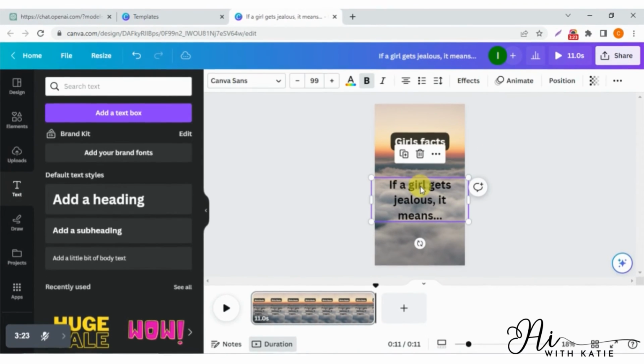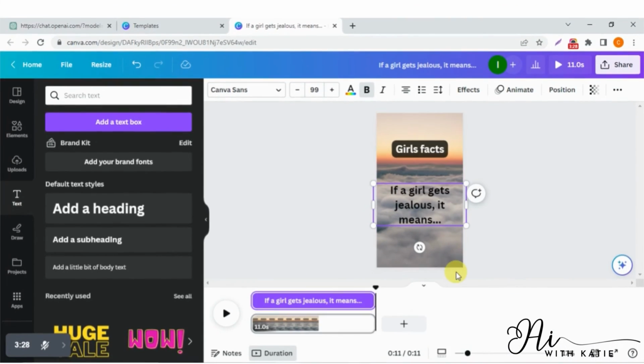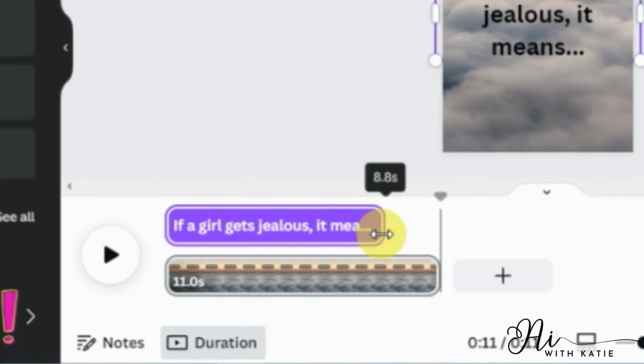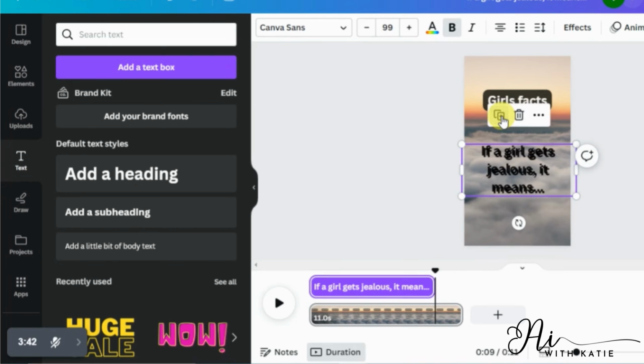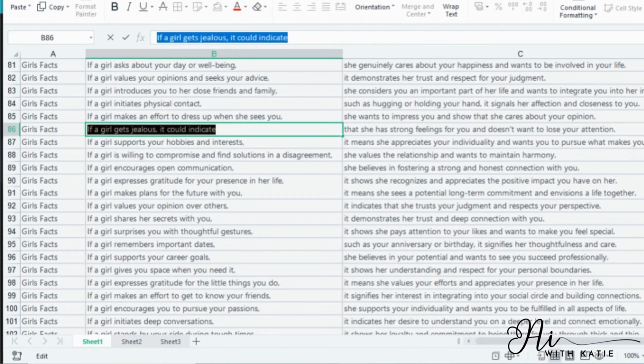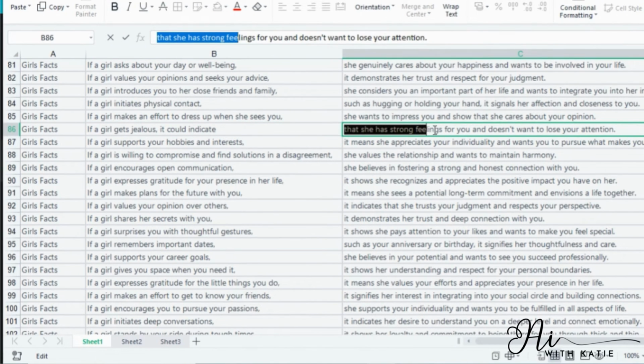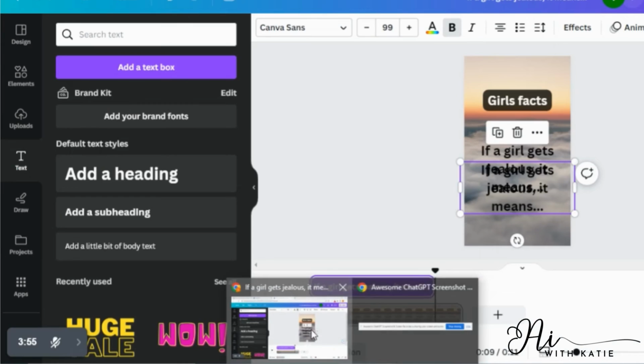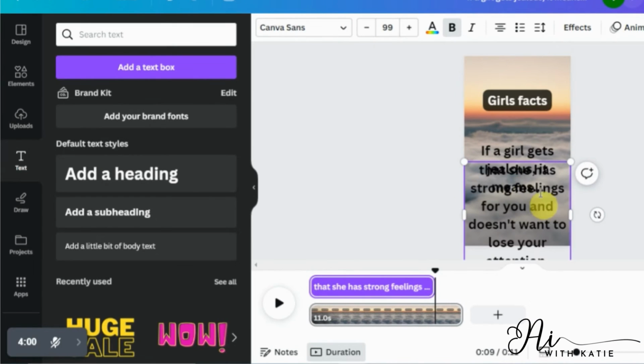Now just select your text and right click on it, then select show timings. Then you have to adjust your timings. I will set it to 9 seconds. Now I will duplicate the text to write my second part of the facts. I will go to Excel sheet and copy the second part of my facts. Then I will go back and paste it over here.